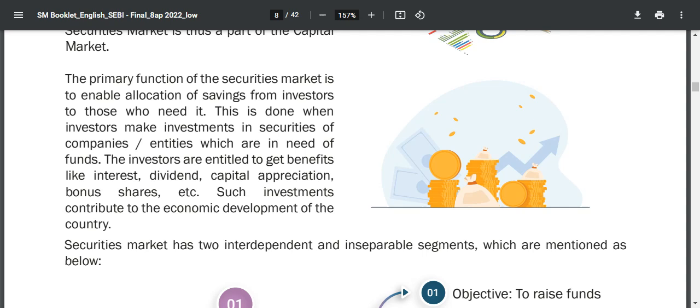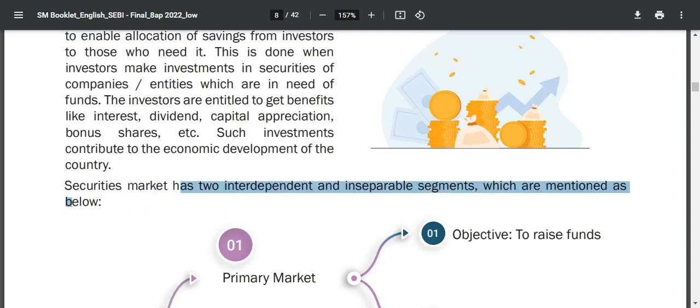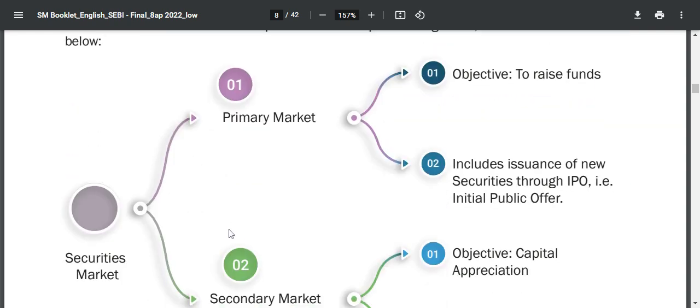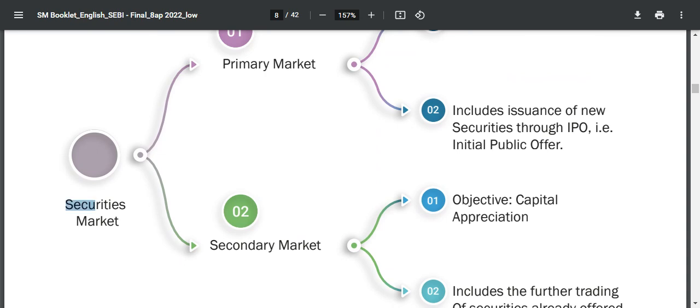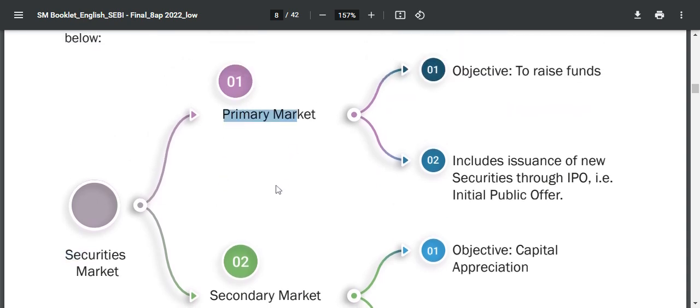Let's see next. The securities market has two independent and inseparable segments, which are mentioned below. The securities market is divided into the primary market and the secondary market.